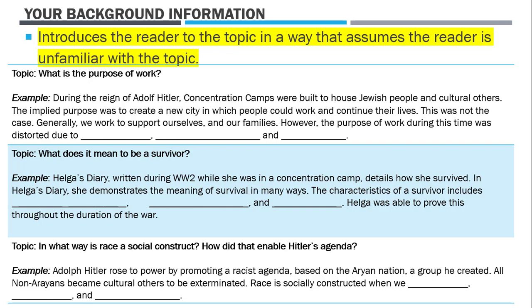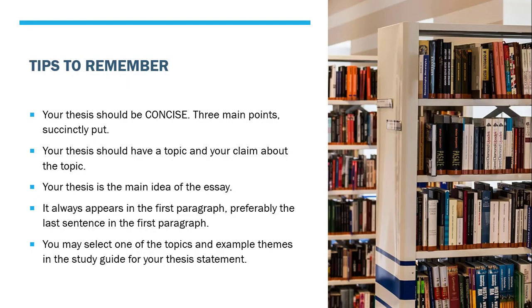So this just gives the reader a little bit of an idea of who Adolf Hitler is and what exactly he did and what you're going to talk about. Again, the bulk of the information about Hitler should be in your body paragraphs. 2 to 4 sentences here is perfect. So now you have your background information and your thesis statement. Once you have that completed, your whole first paragraph is done.